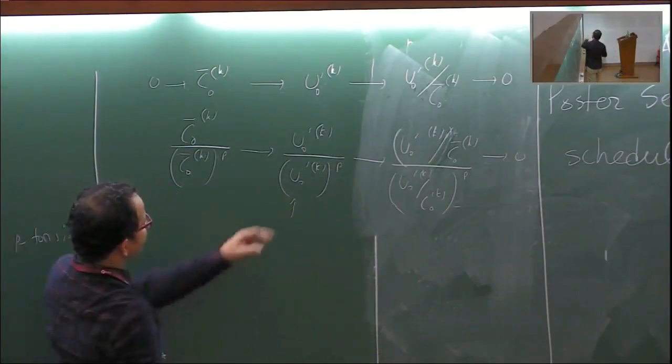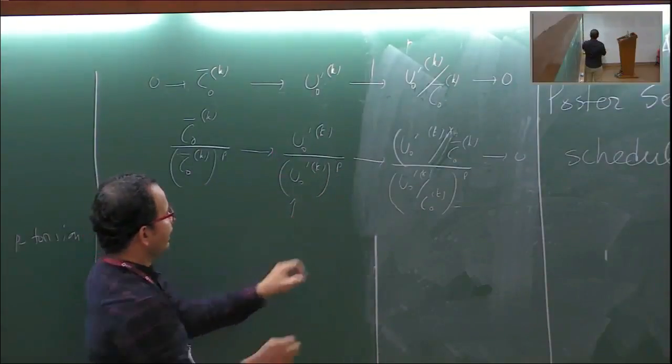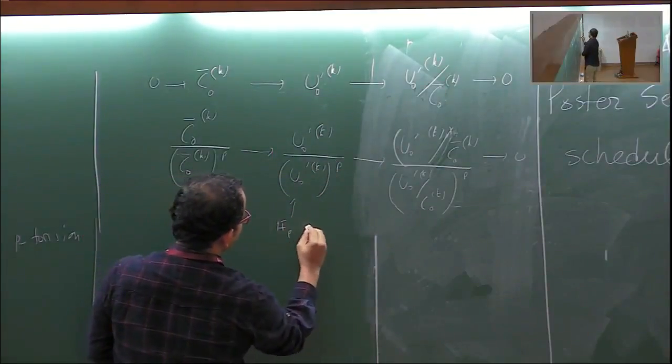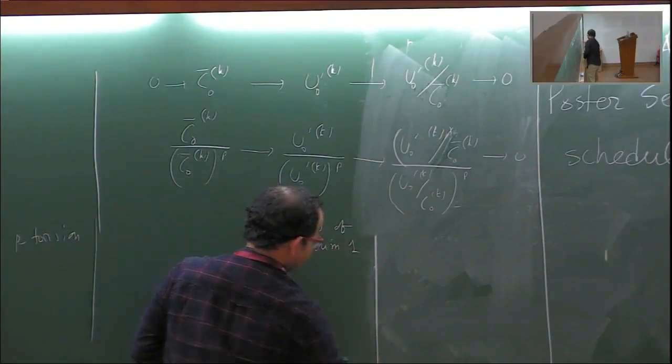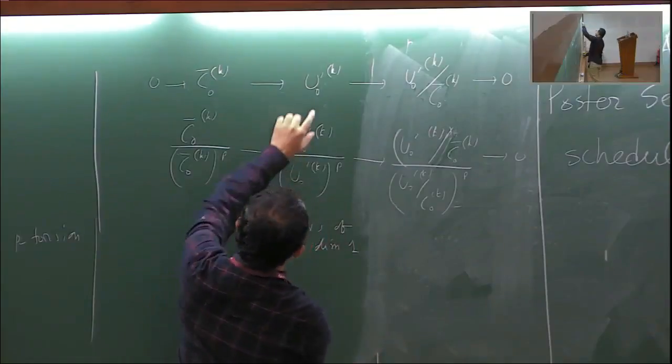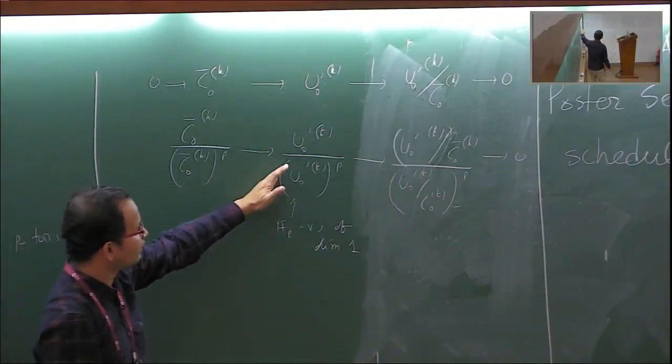What do I know? Because I know that this is free GP of rank 1, this is actually an FP vector space of dimension 1. We don't know about its quotient very well.